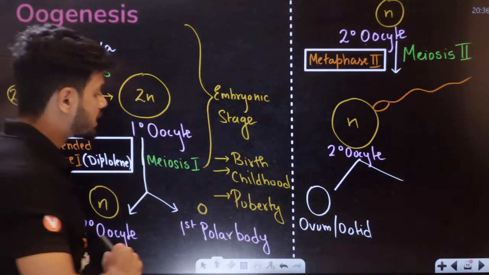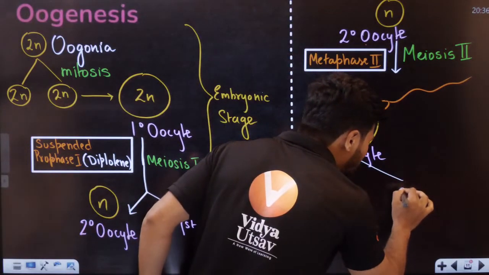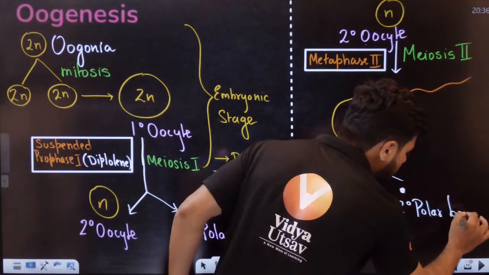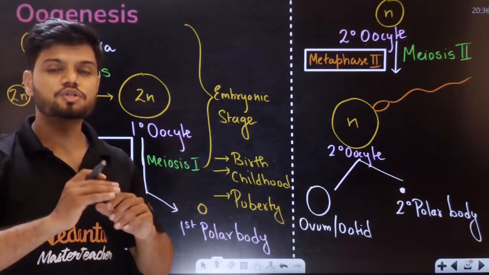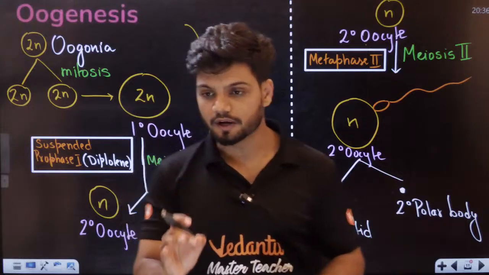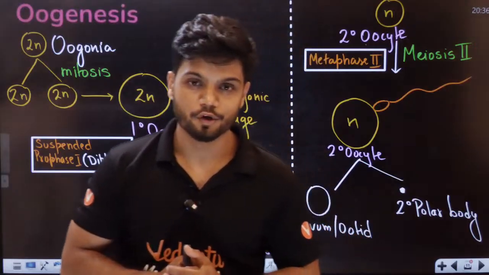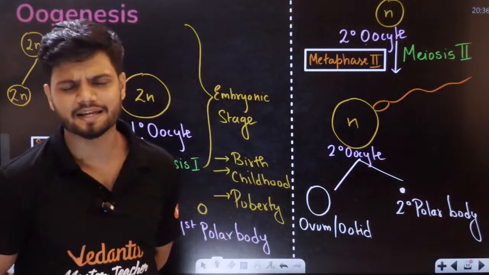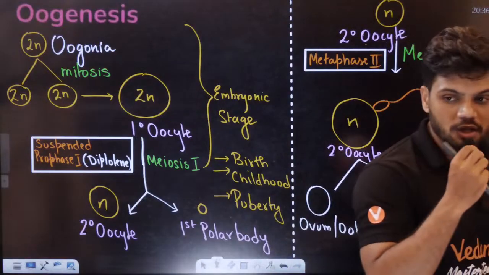Now, along with the ovum or ootid, we also get the tiny unequal second polar body. Now a question to all of you, students. I told you the first polar body is produced in the ovary. Yes or no? Where do you think the second polar body is produced? I'll wait for 20 seconds, but I want the answer.